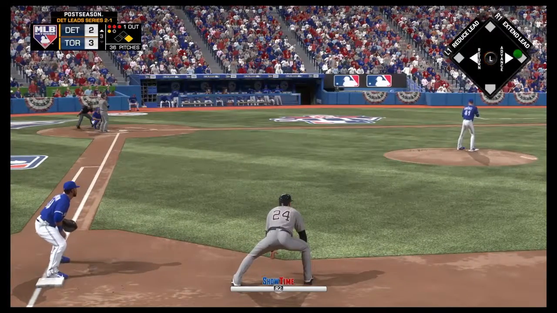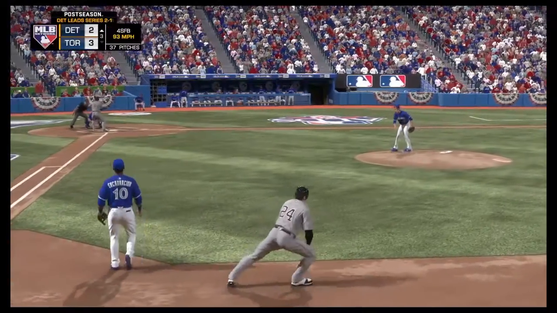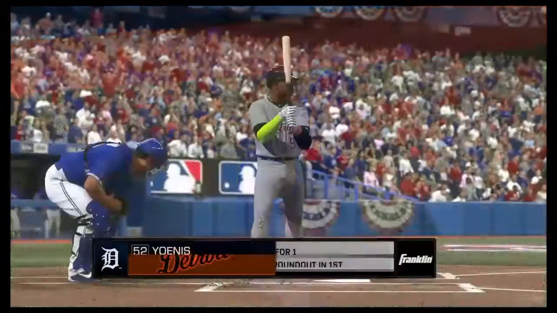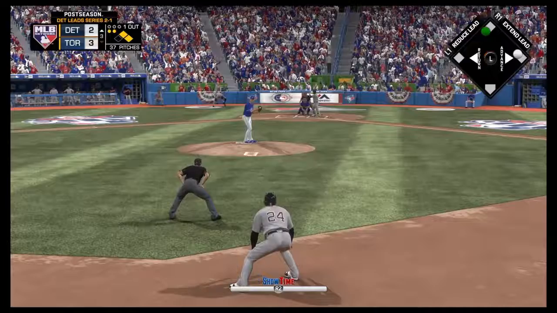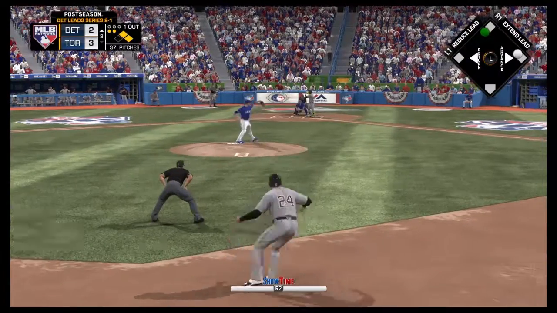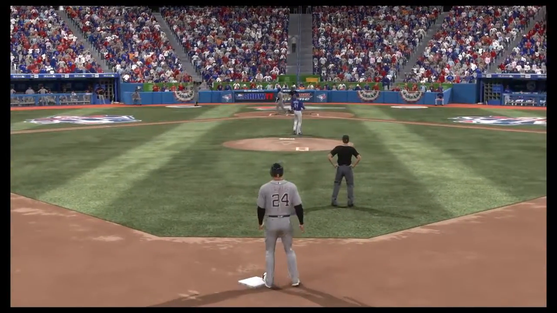Top of the third, Rizzo up. And he draws a walk from Sanchez. Alright, Yoenis Cespedes up next. 0-2 count. It's going to be a swing, miss 4, strike 3. Cespedes down looking.